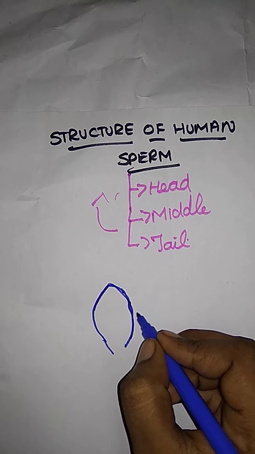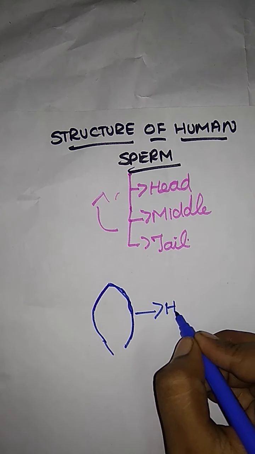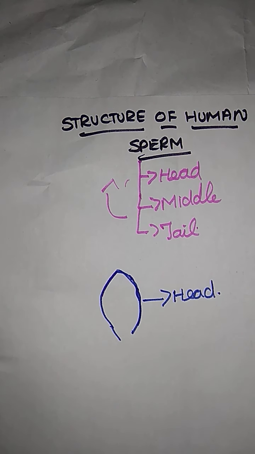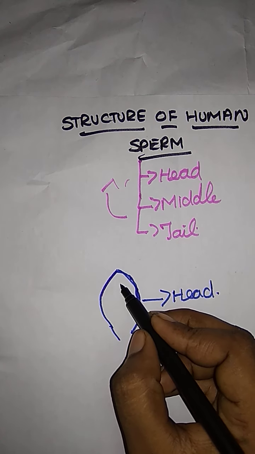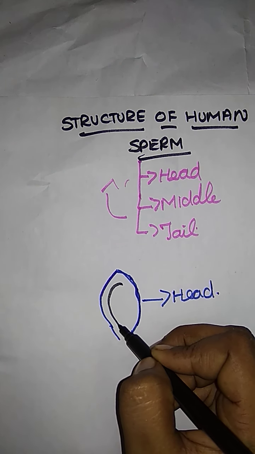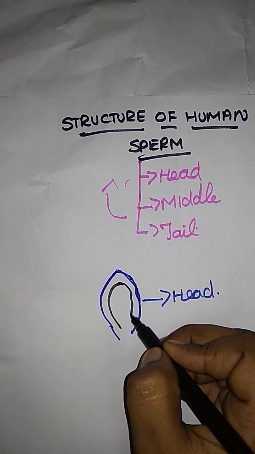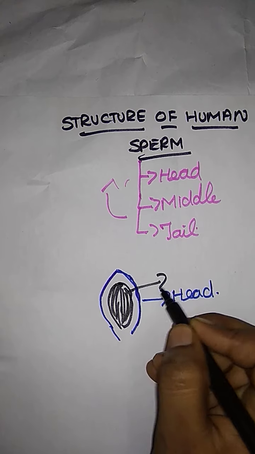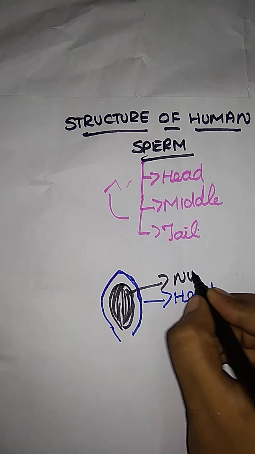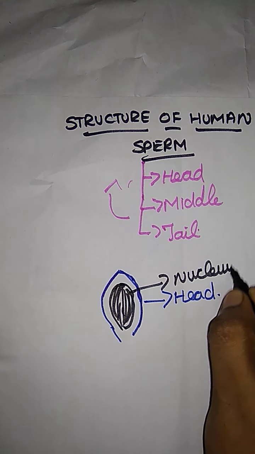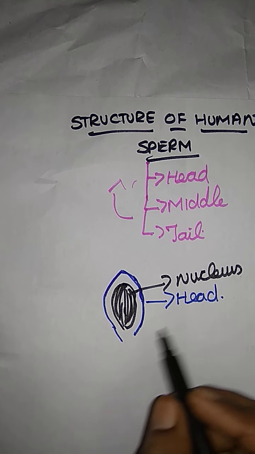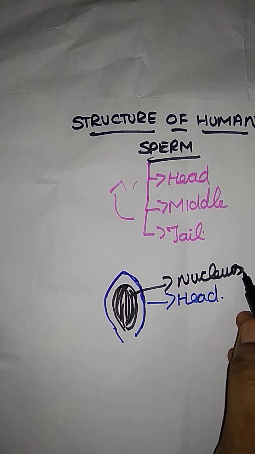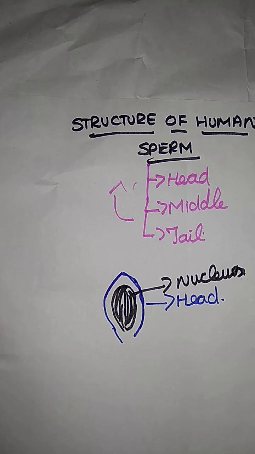The head has a condensed nucleus. In the anterior portion, they have a cap-like structure called the acrosome.